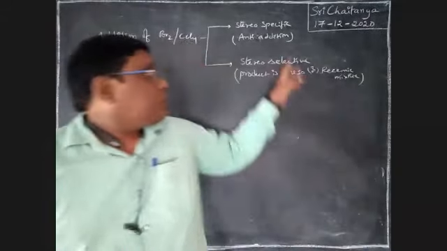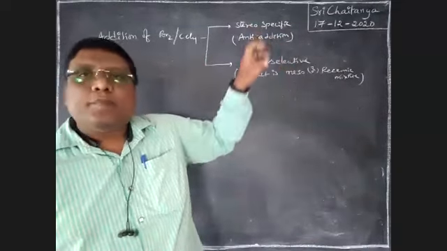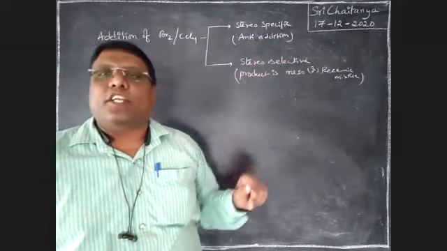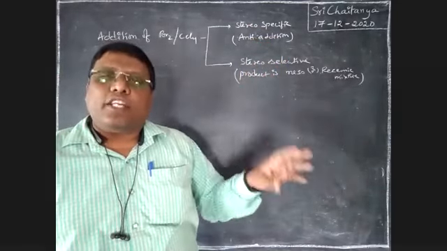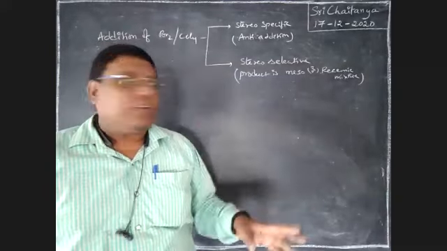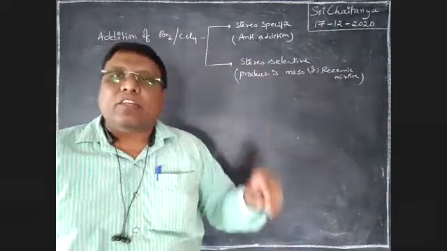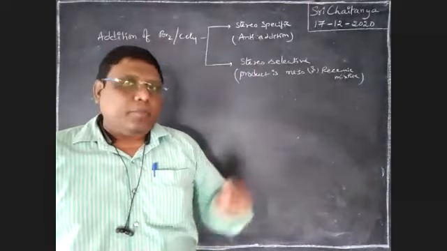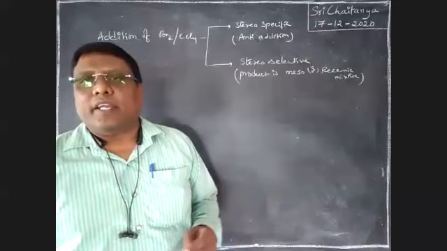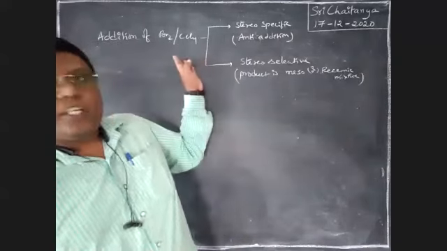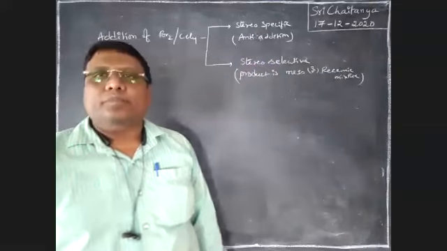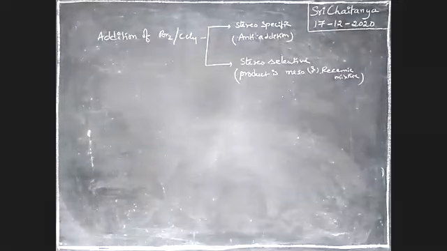Boys, stereospecific means specifically in one direction the reaction takes place. That is anti-addition. Bromination or halogenation is always anti-addition, boys. Stereoselective means selectively one product is formed, either meso product or racemic mixture. So different combinations are not accepted here. That is why bromination in CCl4 is stereospecific and stereoselective. This is also very, very, very important.